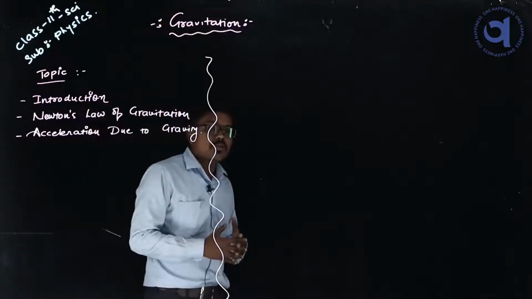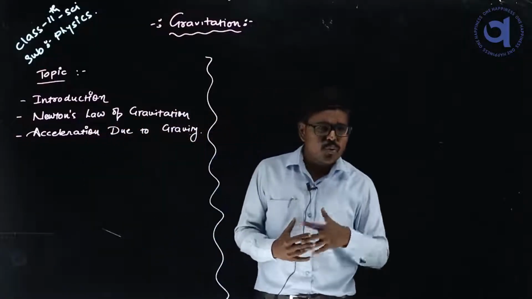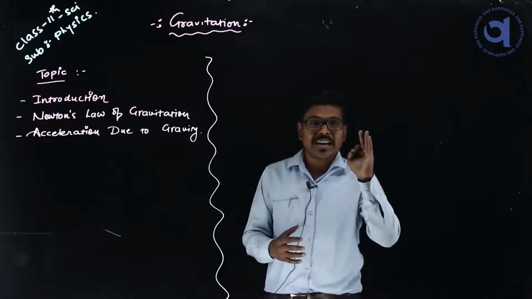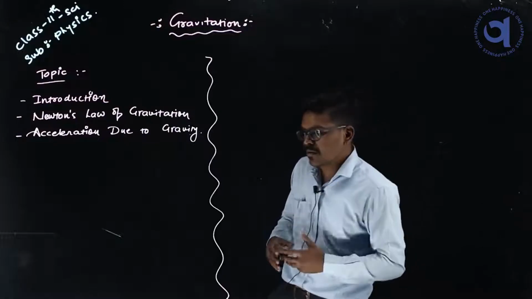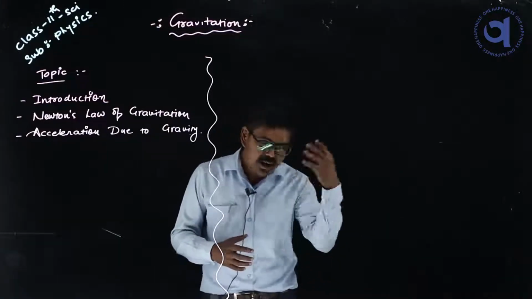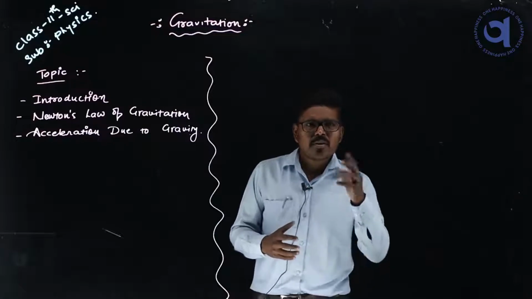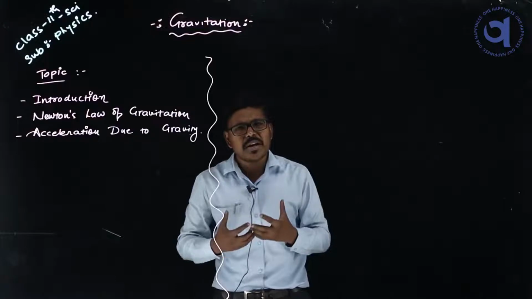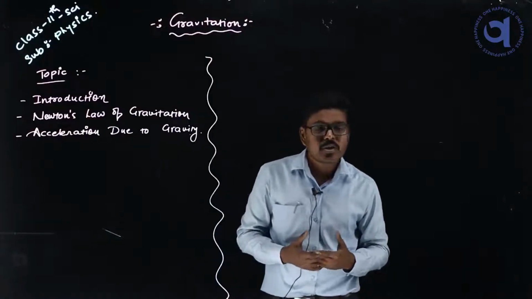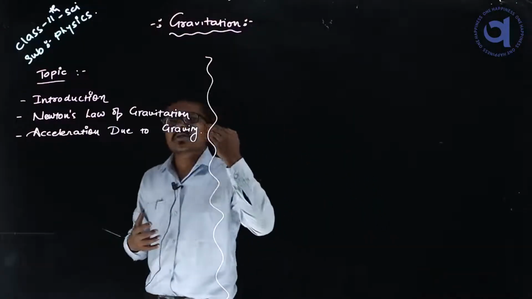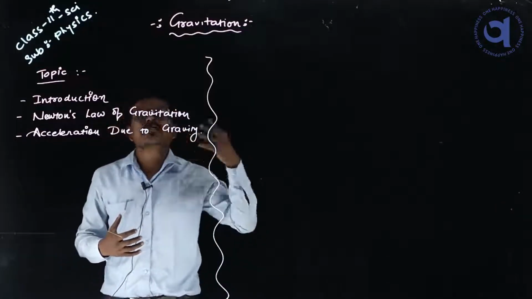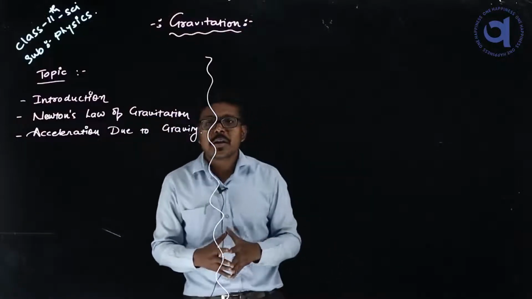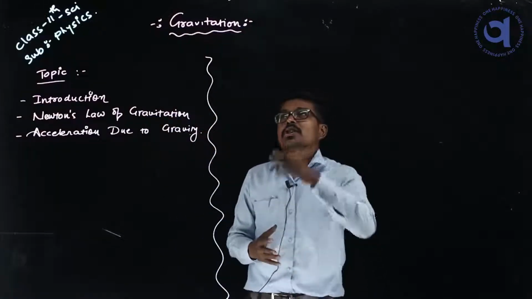If I ask you another question: some satellites which are orbiting around the Earth take only 90 minutes. Why? Another question: why will a satellite not fall on Earth? Why can the moon not be attracted by the Earth? These are the questions whose answers we are going to get in this chapter. Why is this happening? Why is it not happening? So let me introduce the chapter, gravitation.